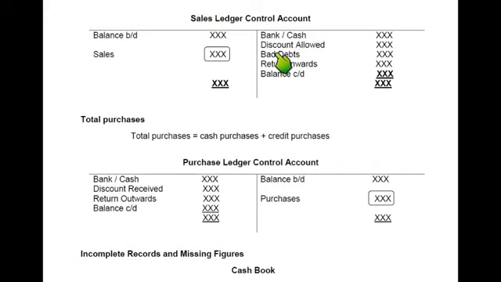If the customers are unable to pay us the money they owe to us, they are known as a bad debt. Bad debt normally decreases debtors: bad debt debit, debtors account credit. Then we have return inwards, also known as sales return. Return inwards will be debited and debtors account will be credited.